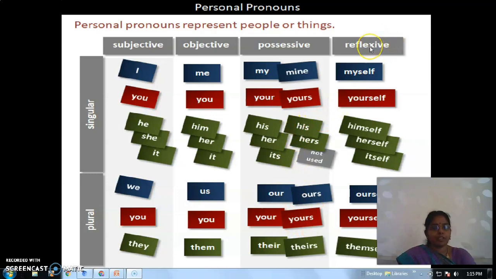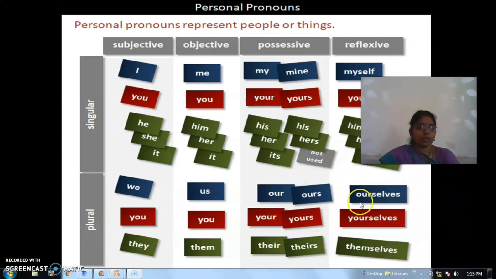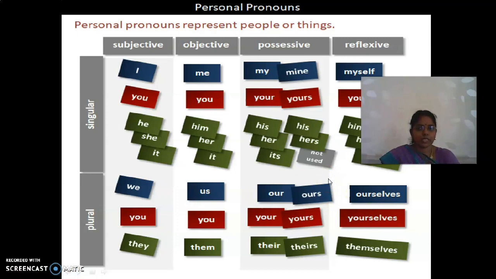Okay. Reflexive pronoun: myself, yourself, himself, herself, itself, ourselves, yourselves, themselves. When it comes to plural, the F in self becomes VES. So ourselves, O-U-R-S-E-L-V-E-S. Okay, is it clear? Shall we move to the next?